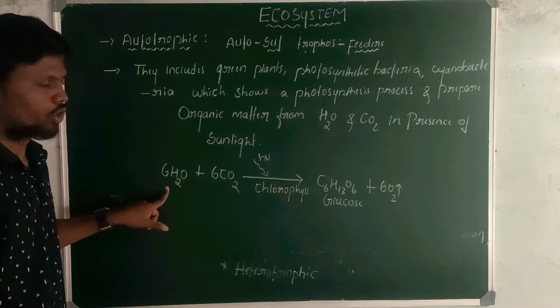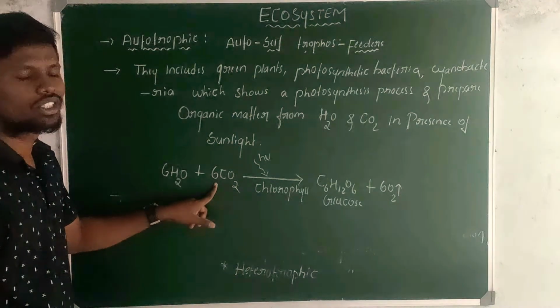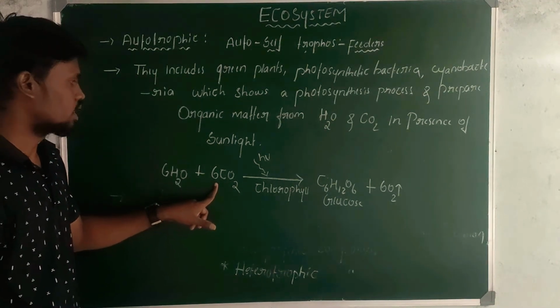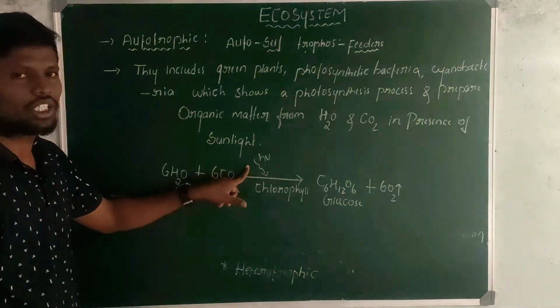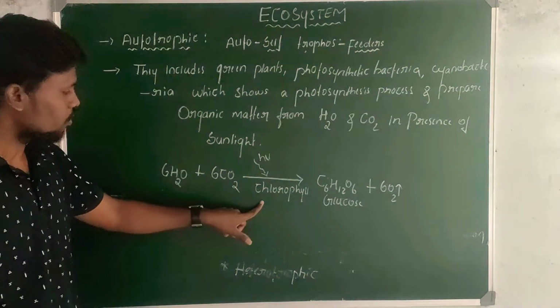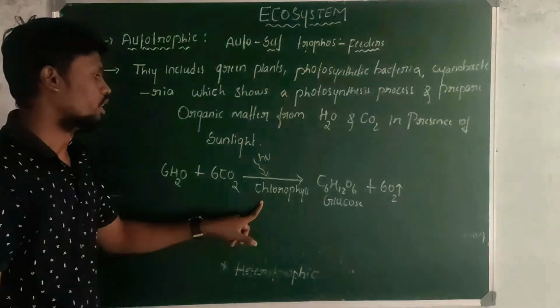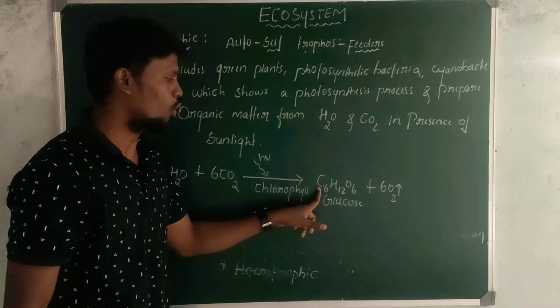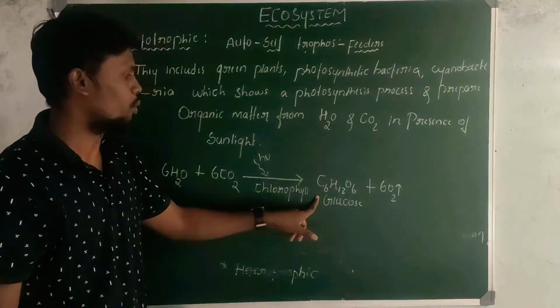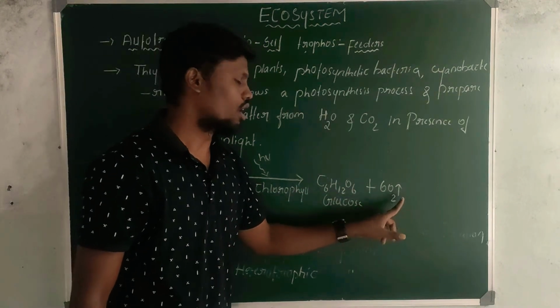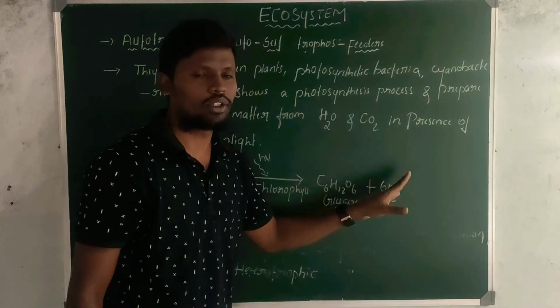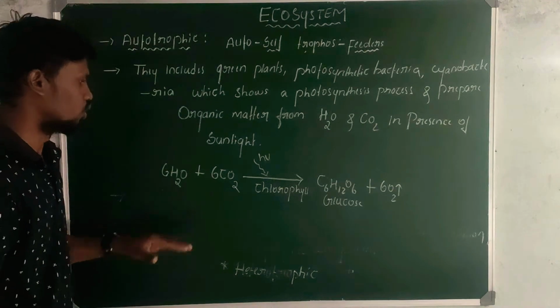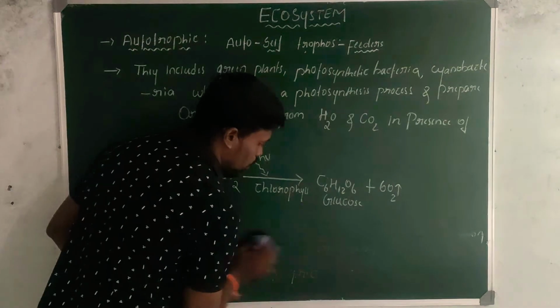The 6 water molecules combine with 6 carbon dioxide in the presence of sunlight, trapped by chlorophyll pigment, and are converted into glucose, an organic compound, by releasing oxygen back to the atmosphere. This is the photosynthesis process.